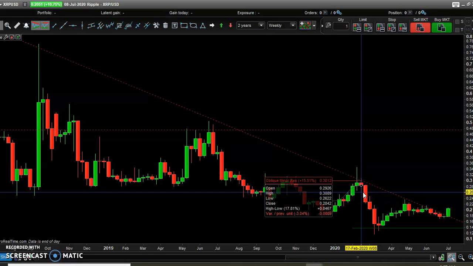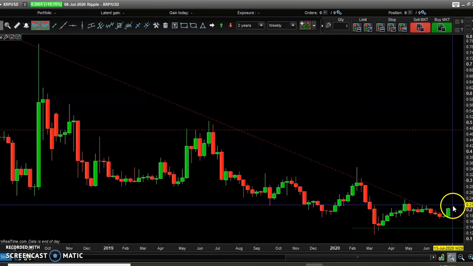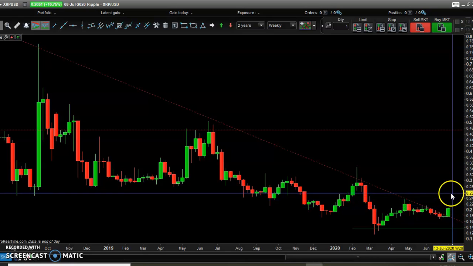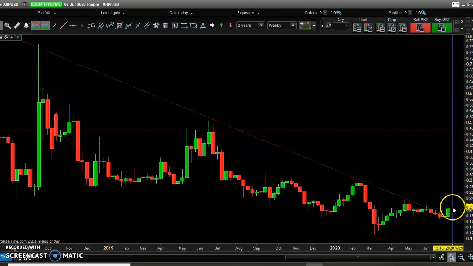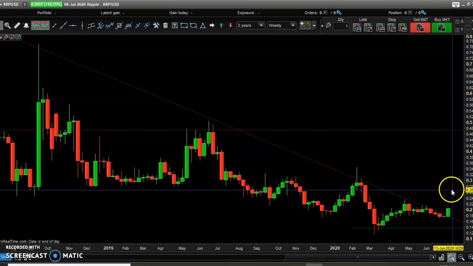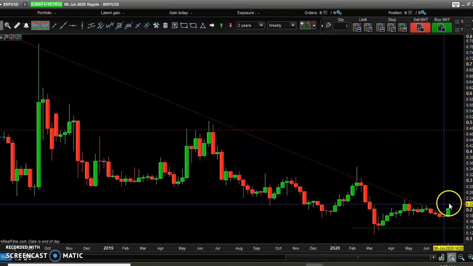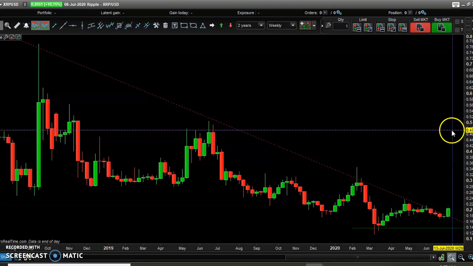So what we see here is a breakup above this oblique resistance created by linking all these highs. What we should be expecting over the next days is that if we see another candle with a larger amplitude, with a big difference between the lows and the highs above this long white candle, the price should go back to retest this area, around 0.50.